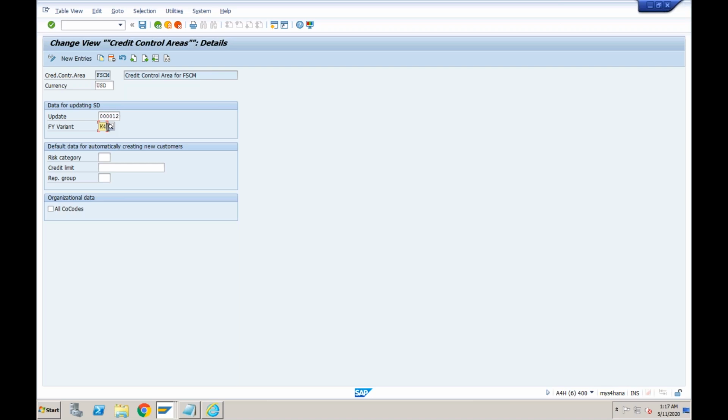Okay. Other question is, you just now mentioned credit exposure, right? Where we will check for AR invoices, that was not clear. Yes, so AR we have still not discussed. As I told you, currently we are discussing SD. Once we complete SD, then we will come to understand how the AR invoices will also flow to the credit management.